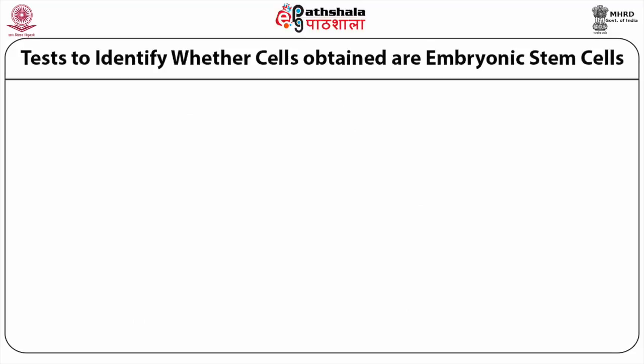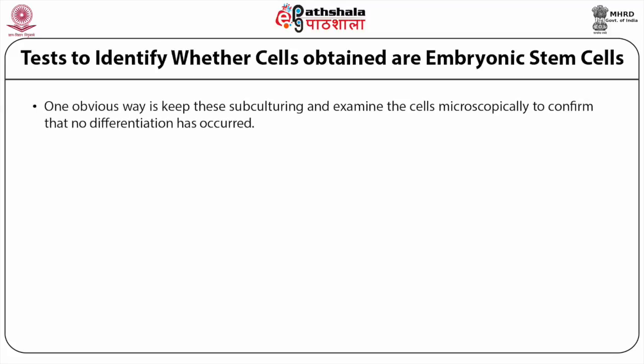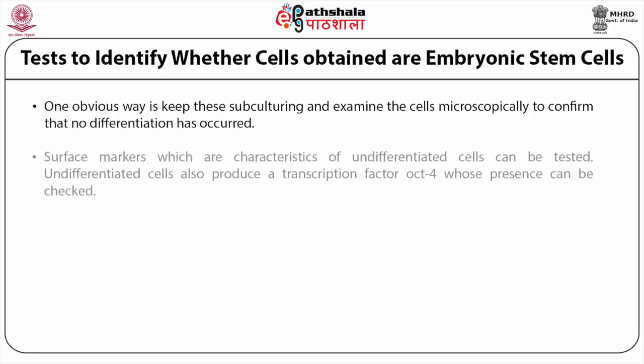There are tests to identify whether cells obtained are embryonic stem cells. One obvious way is to keep them subculturing and examine the cells microscopically to confirm that no differentiation has occurred. Surface markers, which are characteristic of undifferentiated cells, can be tested. Undifferentiated cells also produce a transcription factor, OCT4, whose presence can be checked.